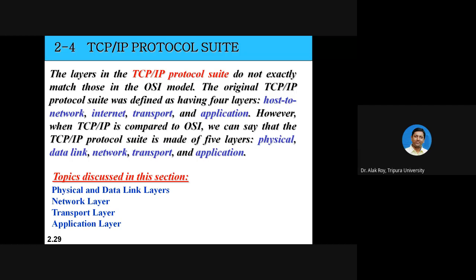However, when TCP/IP is compared to OSI model, at that time it is treated as 5 layers. So here host to network is divided into physical and data link. Next, internet layer is known as network layer. Then transport, and last is application. Okay, 5 layers.